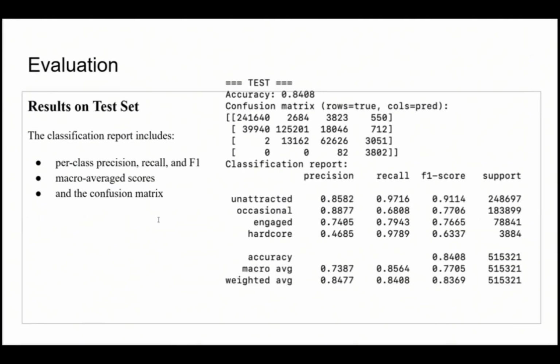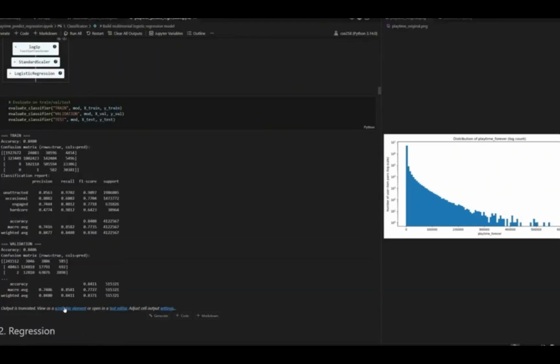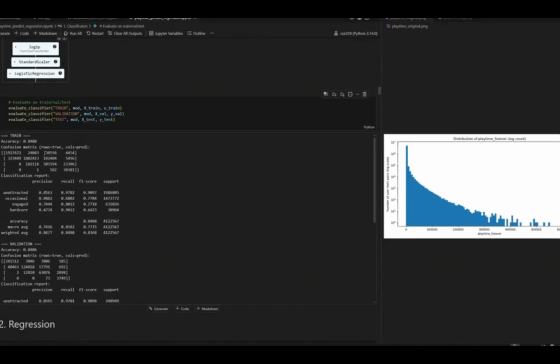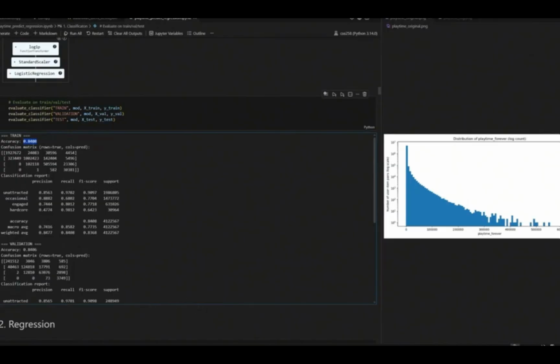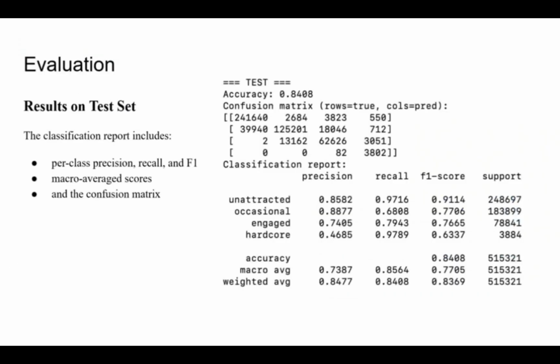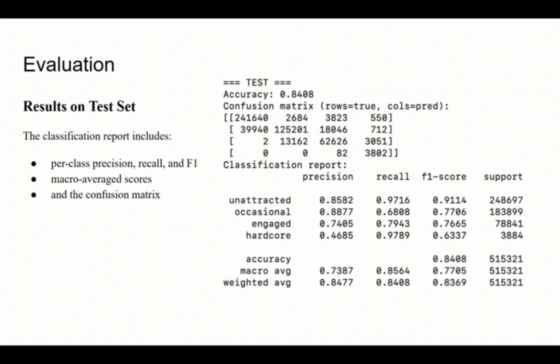And here we show the evaluation output, including the accuracy, the confusion matrix, and most importantly, the macro metrics. Our model performs just as well on the test set as on the training set, which shows that our model can generalize well to unseen data. These results provide a complete picture of strengths and weaknesses across all engagement categories.